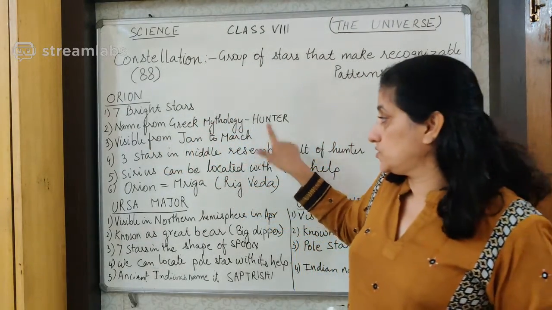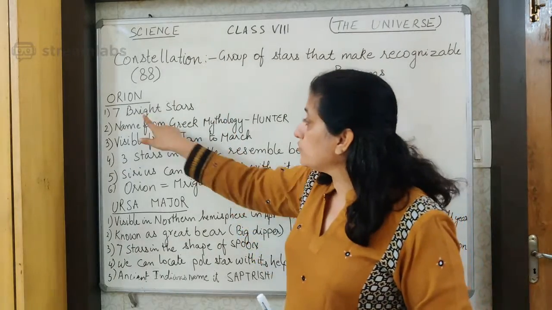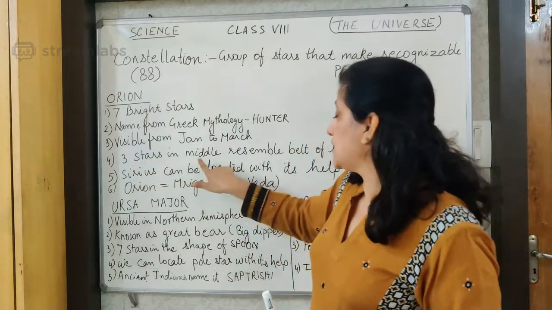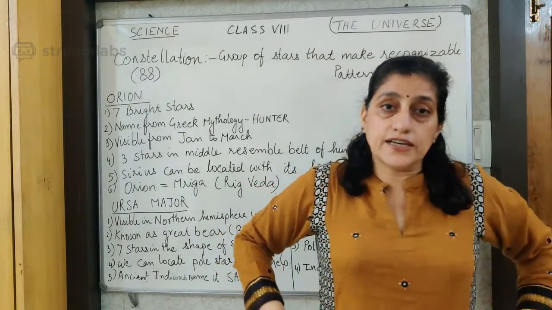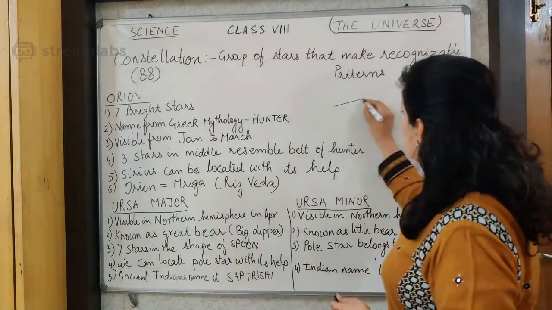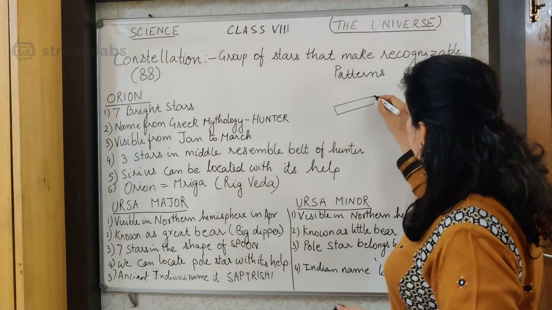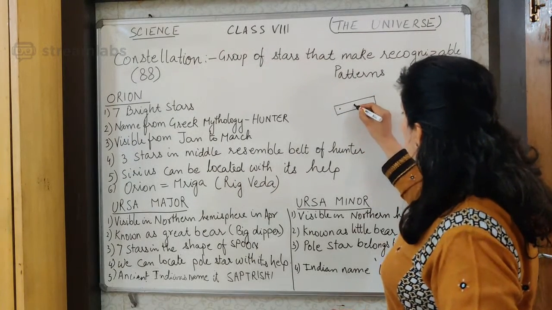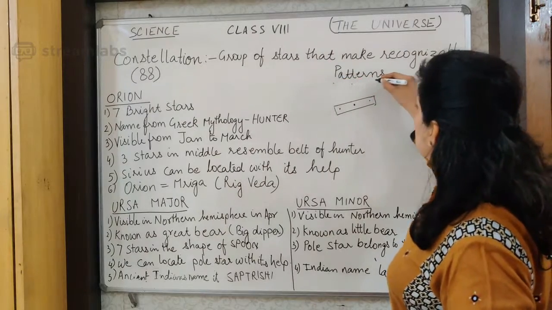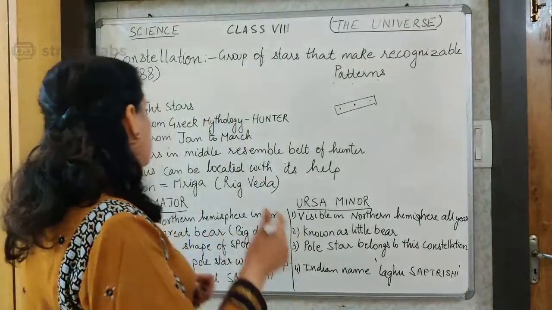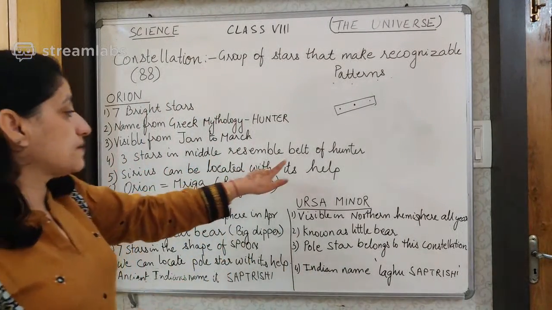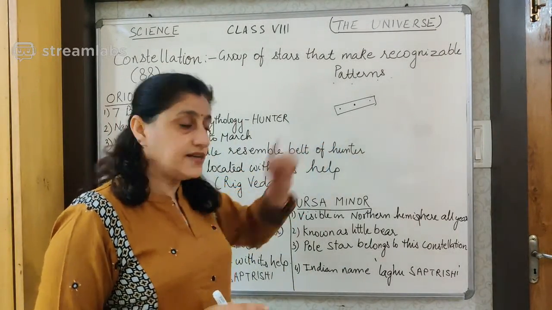to March. Right? Out of these 7 stars, there are 3 stars found in the middle which resemble the belt of the hunter. Okay? So somewhat like this, this is the belt of the hunter. 3 bright stars are present here, and then 4 stars, they make the shoulder of the hunter. So the 3 stars in the middle resemble the belt of the hunter, right?